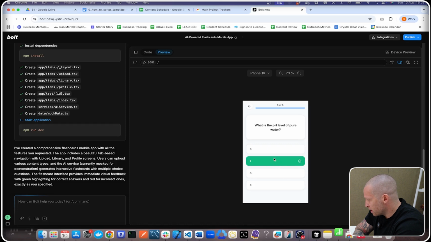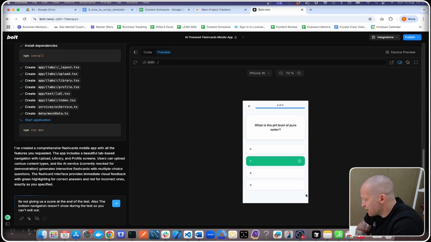Oh, looks like there's a bug there because it's not finishing. So we've got our first bug there, which is it's not actually giving us a score at the end of the test. So there's 2 issues I can see here. We've gone through the test. You may have noticed when I chose an incorrect answer, there was a little red circle, but no cross. So I would fix that.